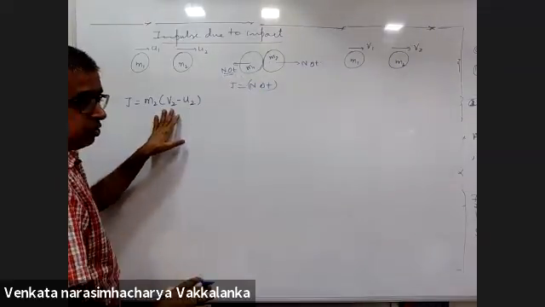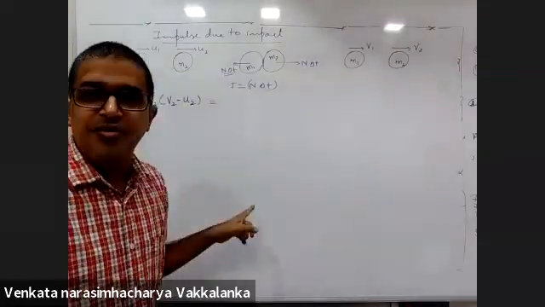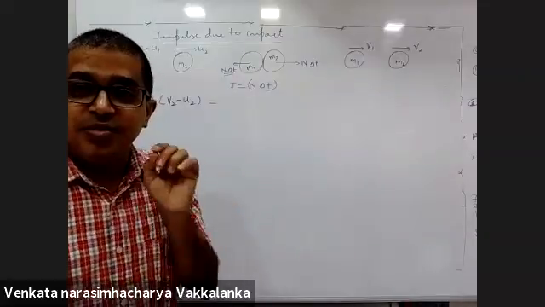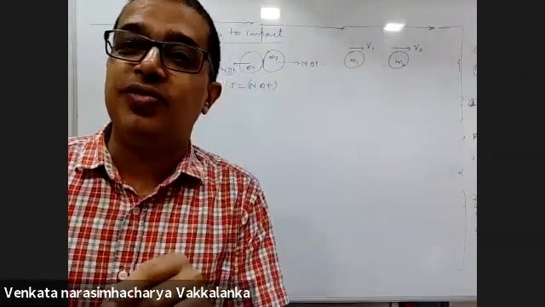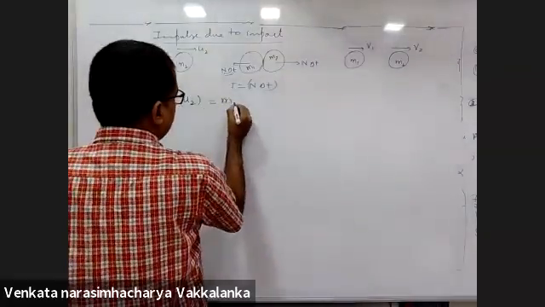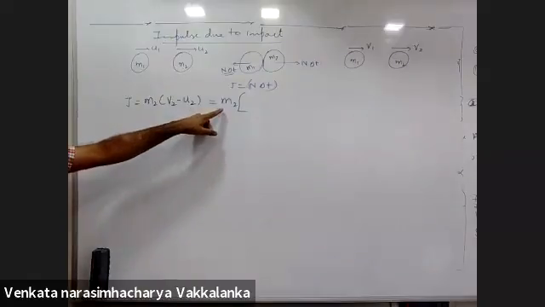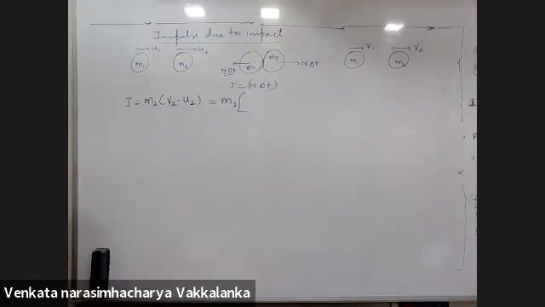This is your impulse. V2 I will have to substitute from the previous derivation. For this derivation exclusively, you will have to remember V2.